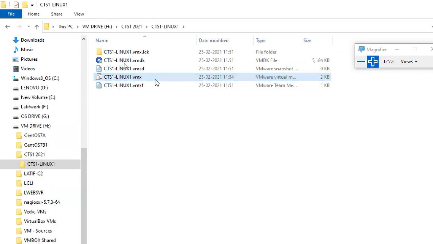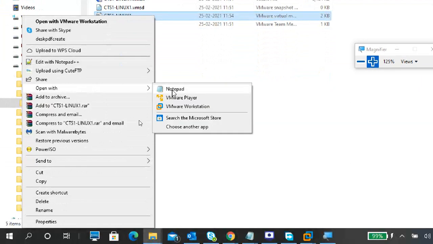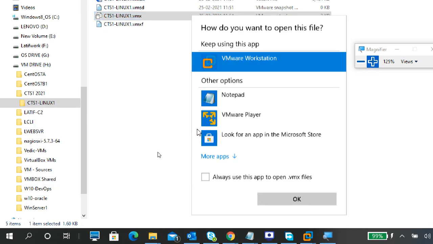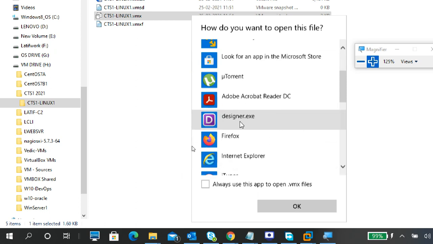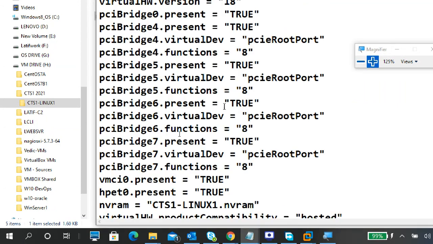I right click on this one, and I'm going to open with Notepad. If Notepad is not showing directly, go to this option, choose other app. Unselect this option. It is normally selected in this condition, unselect it. More apps. If you find Notepad here, good. If you don't find it, go to more apps, scroll up and down, you will find Notepad, then select Notepad. Make sure it is not selected. Okay, now it is open.